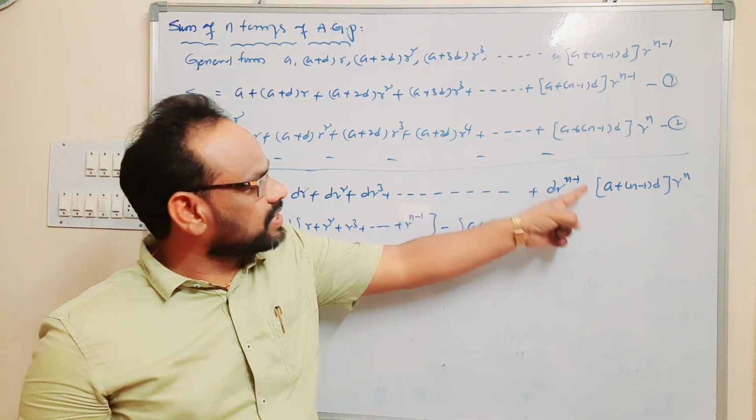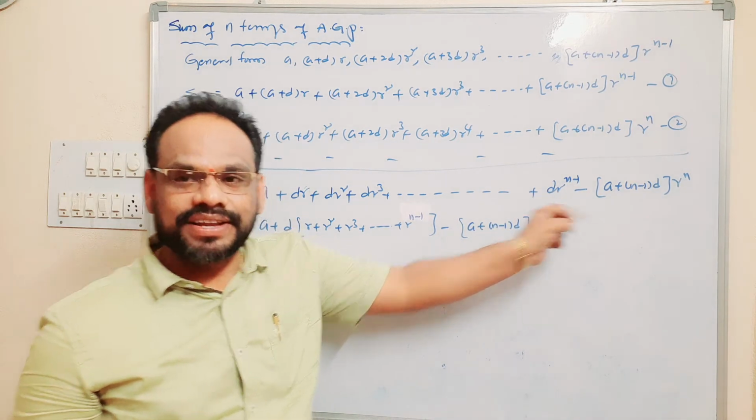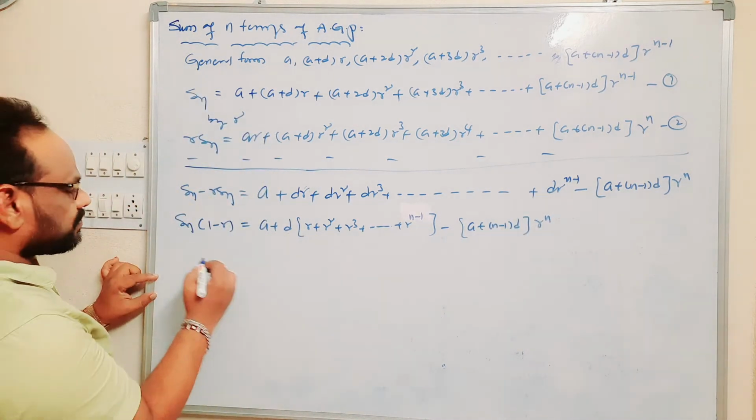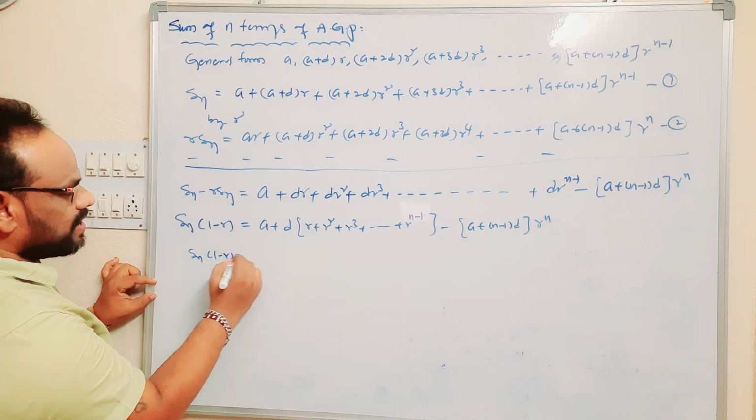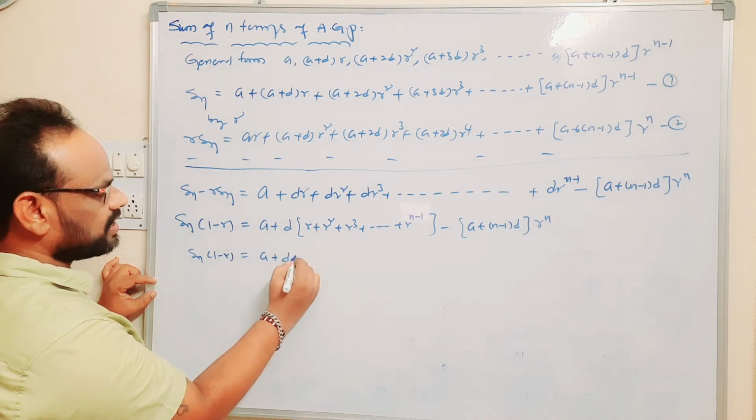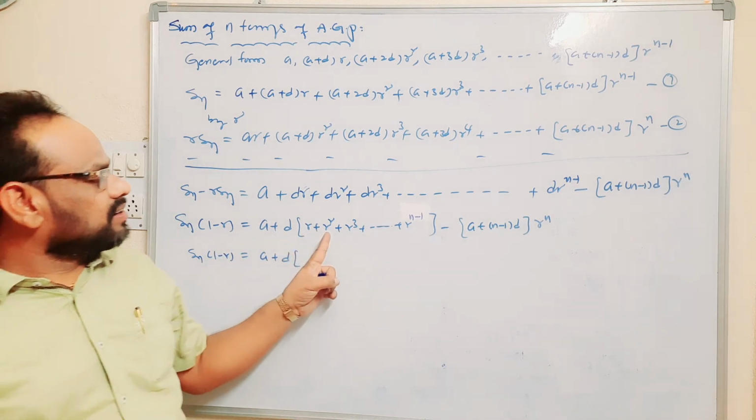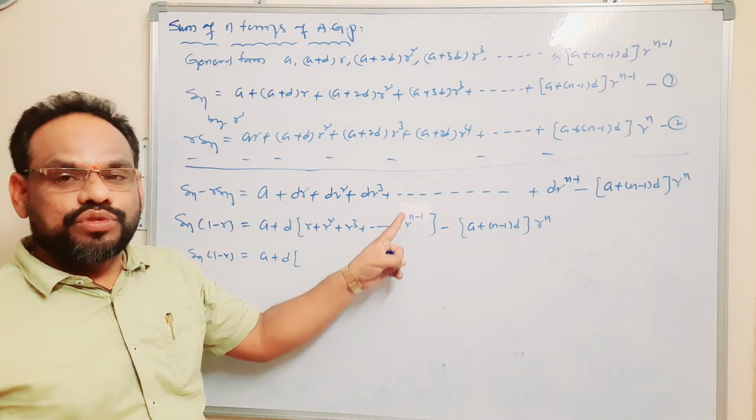Its sign will be changed, so this is minus. Next, Sn into (1 minus r) is equal to a plus d into (r square, r cube, up to r to the power n minus 1).